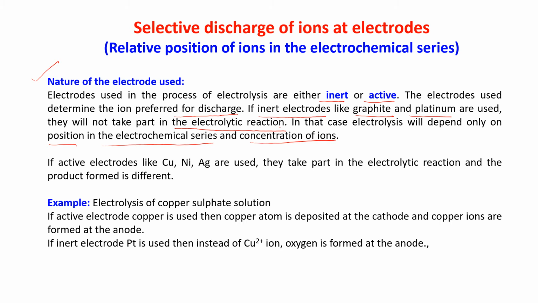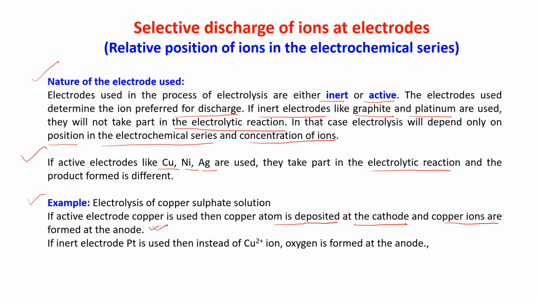But if active electrodes like copper, nickel, silver are used, they take part in the electrolytic reaction and the product formed is different. For example, electrolysis of copper sulfate solution: if active electrode copper is used, then copper atoms are deposited at the cathode and copper ions are formed at the anode.